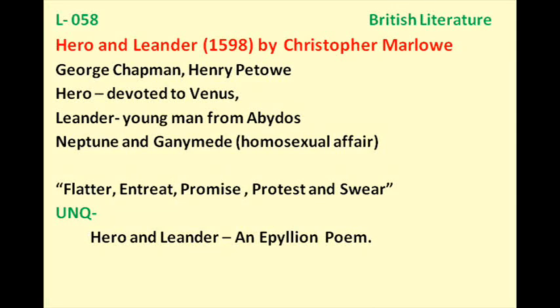Hello friends, this is lesson number 58 in the series of British literature in English. In this lesson we shall discuss a poem by Christopher Marlowe, that is Hero and Leander, and it was published in the year 1598. So clearly it was published after his death.